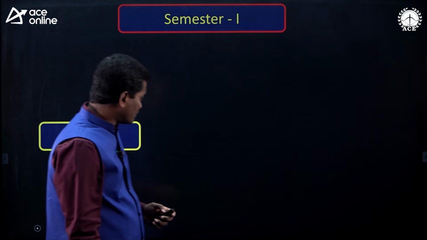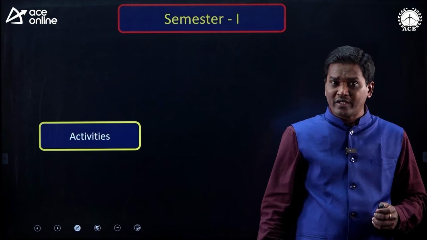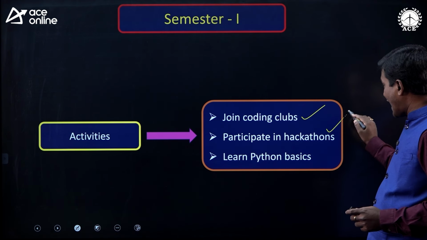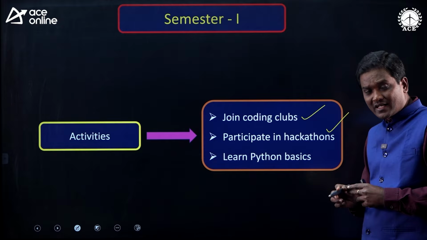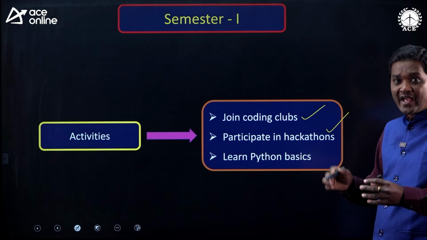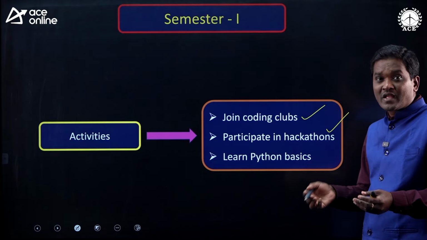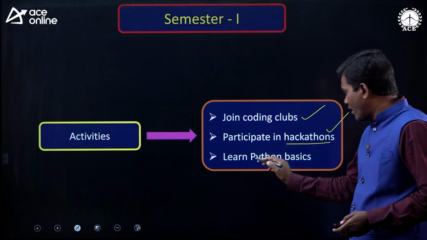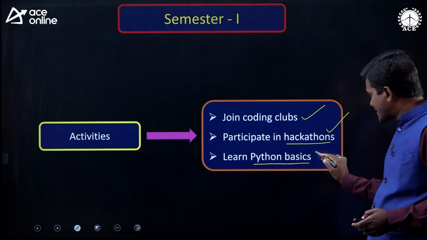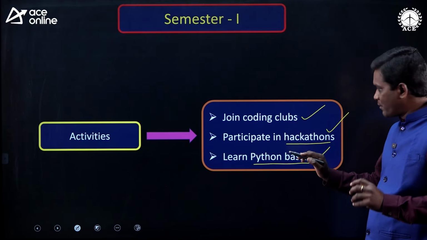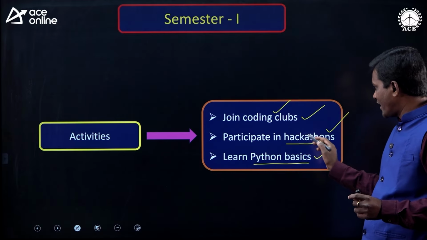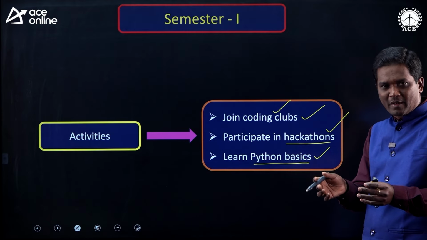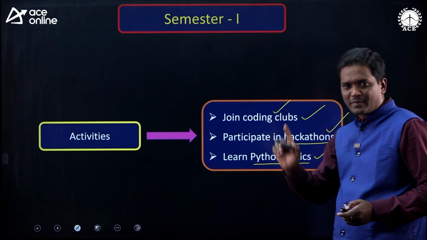Now, what are the activities you have to do in semester 1? Join coding clubs, participate in hackathons. What are hackathons? Hackathons are events where you can find or develop solutions for specific problems. So try to participate in hackathons and learn Python basics. This is purely from a placement point of view. So all these are for placement. After GATE and ESE preparation, if you have time, please try to participate in these activities.